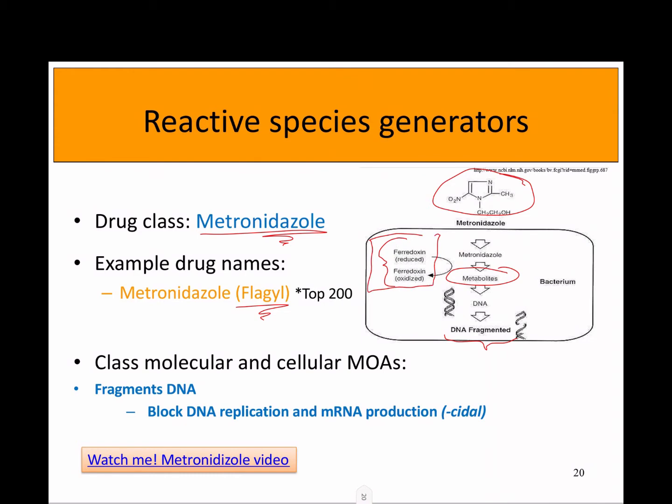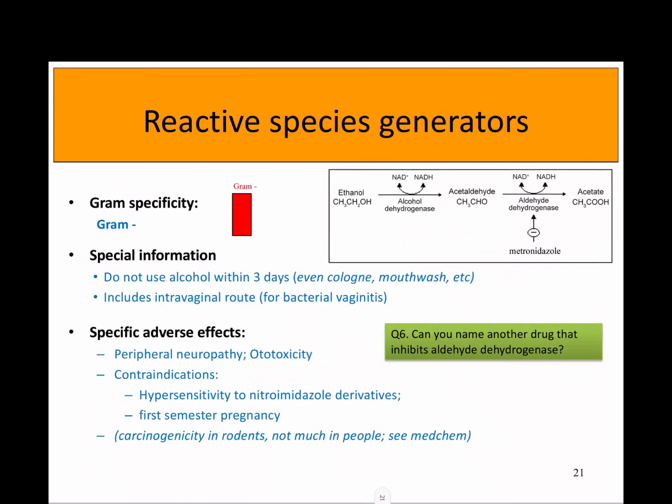specific. So mechanisms of action, I want you to add to this that it creates reactive species and that fragments DNA, therefore blocking DNA replication and mRNA production. Metronidazole is fairly specific for gram-negative, and it has a really interesting effect with alcohol.